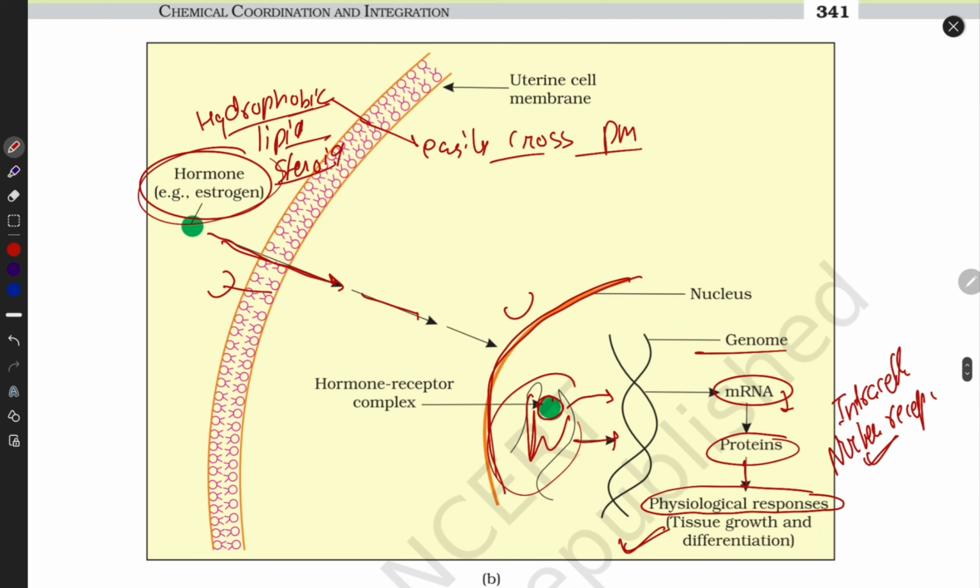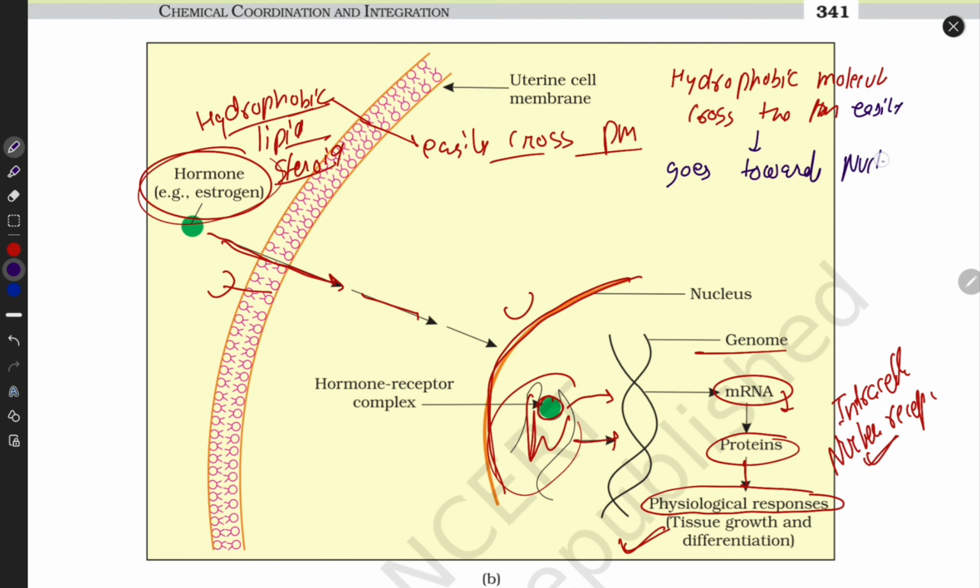I repeat once again. The hydrophobic molecule crosses the plasma membrane easily, goes towards the nuclear membrane, enters DNA and makes RNA, then RNA to protein, and protein does its function. DNA to RNA formation is called transcription.